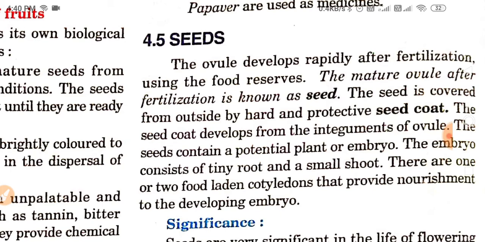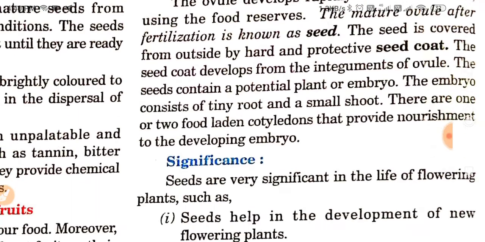The embryo consists of a tiny root and a small shoot. There are one or two food-laden cotyledons that provide nourishment to the developing embryo. In higher classes you will read about the cotyledons also, by which plants are divided into two categories, monocotyledons and dicotyledons.